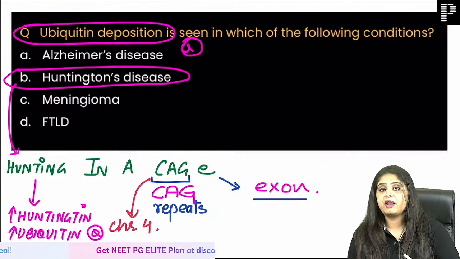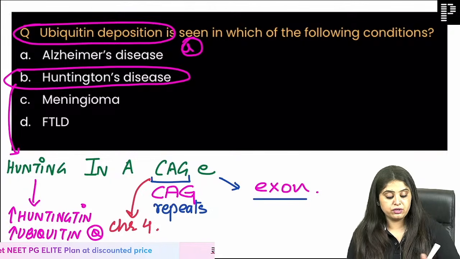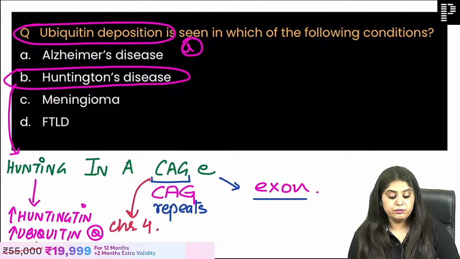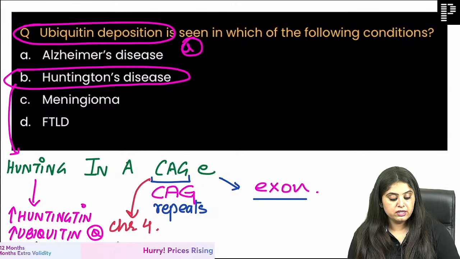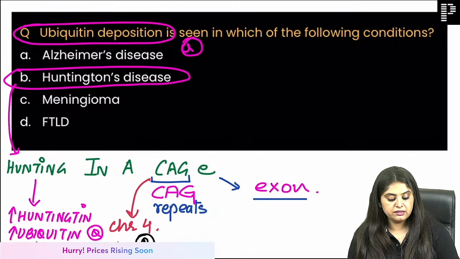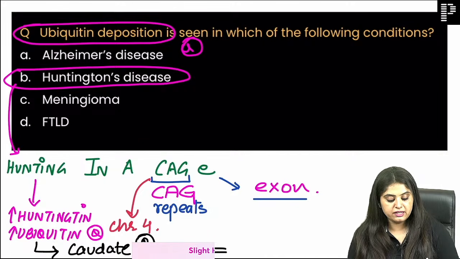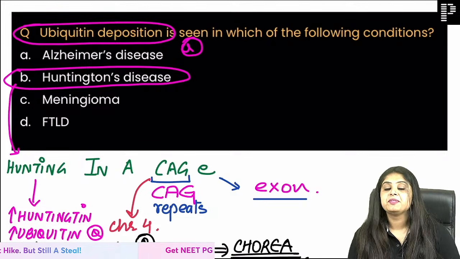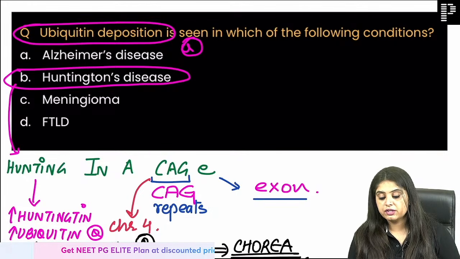This is the same question from rapid revision, hence that black screen screenshot that you've got over here. Now ubiquitin is getting deposited in which nucleus? That is the next question on Huntington disease: the caudate nucleus. And when it gets deposited, what is the clinical feature? It is going to be chorea, purposeless jerky movements.